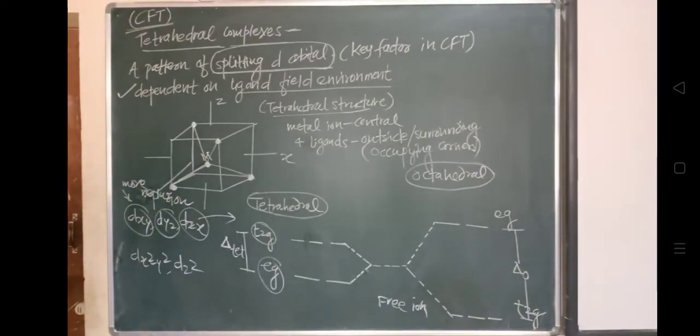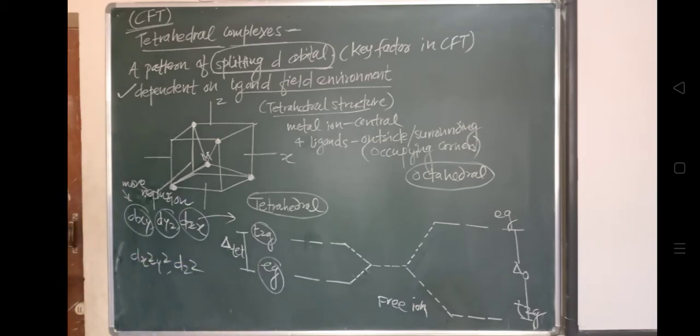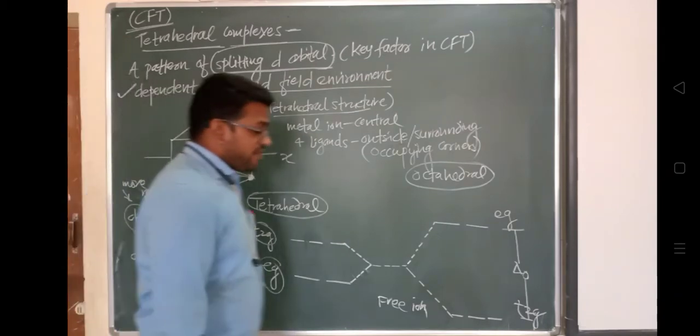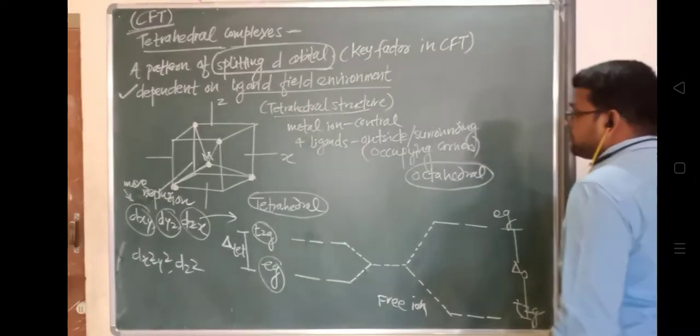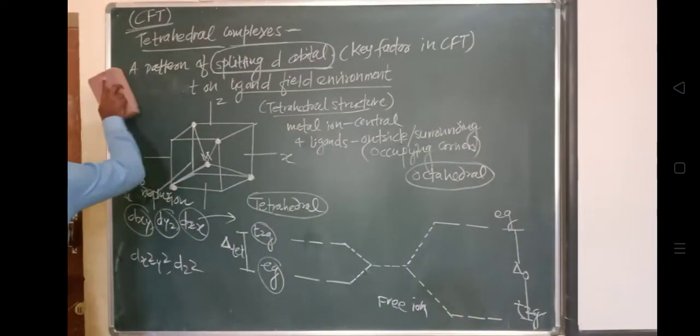Due to such large repulsion, the dxy, dyz and dzx orbitals are of higher energy. We have already explained this. While the EG set is having lower energy. So each electron entering one of these T2G orbitals raises the energy by 4 dq. While drawing the diagram for octahedral, we have already explained this. So once again,